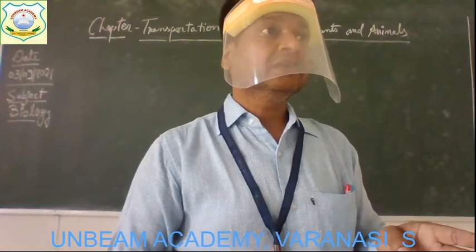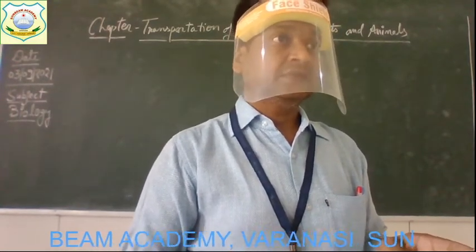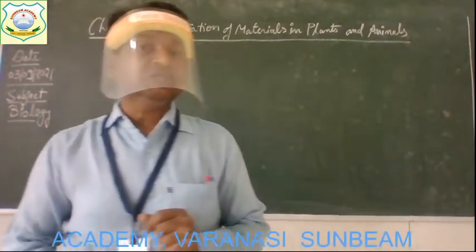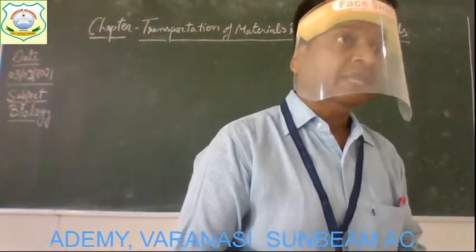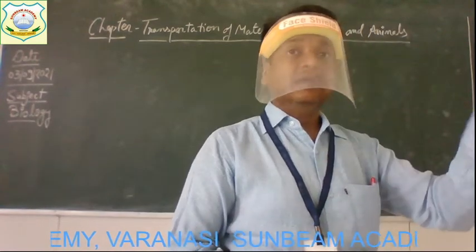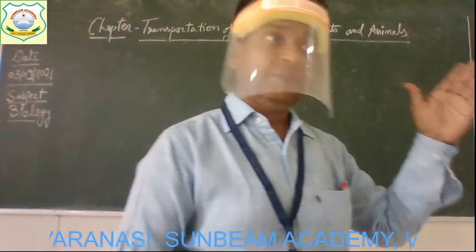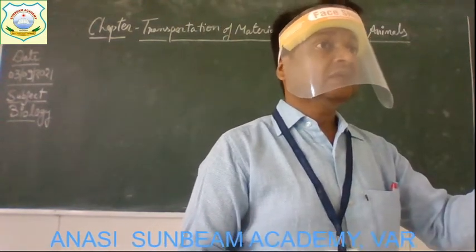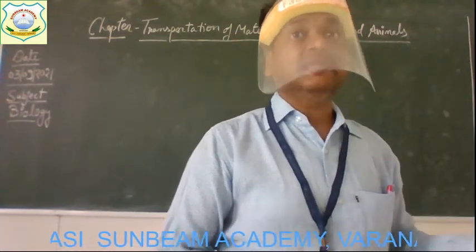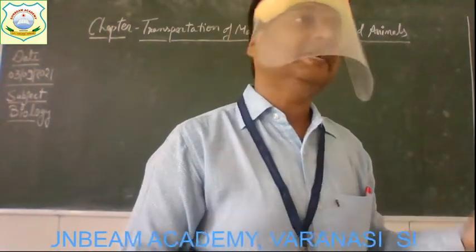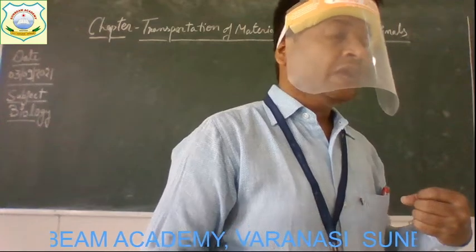material in animals. Children, the movement or transportation of materials in the body of animals occurs in two different ways. The first one is the blood, which carries the important useful materials and transports them into the body, like nutrients and oxygen.